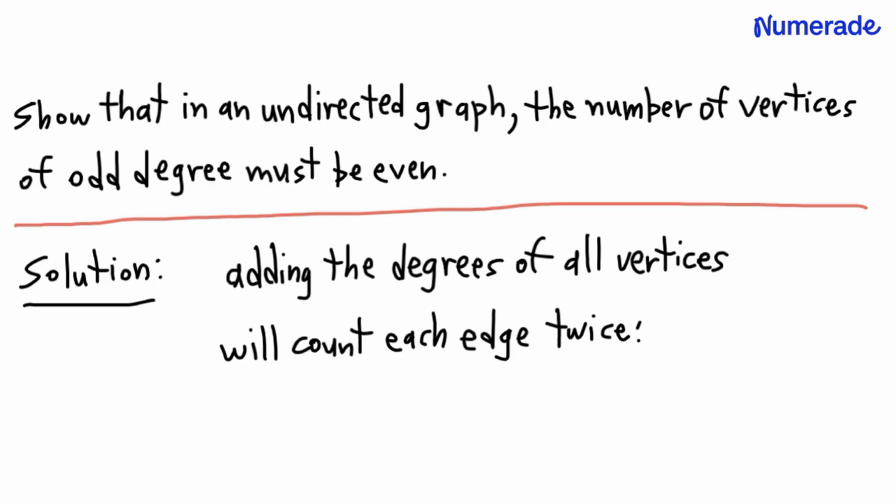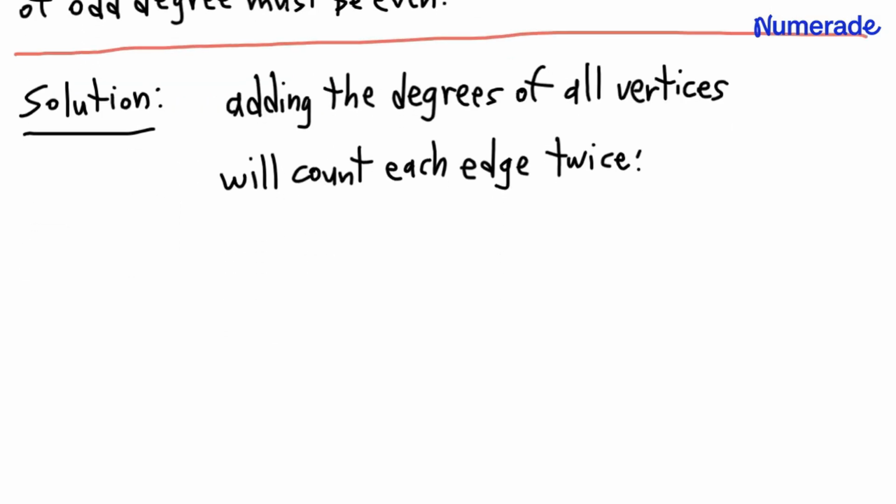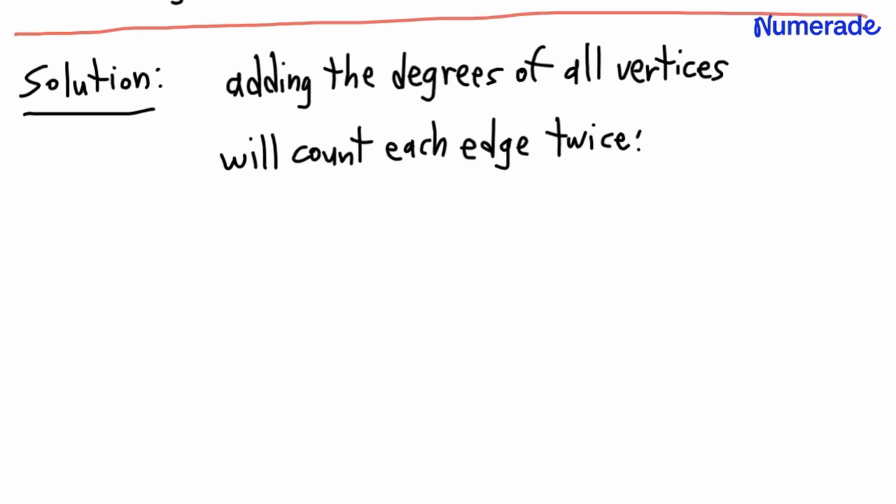So let's write that in the following way. We add up the degrees of all the vertices. We count each edge twice. So another way to say that